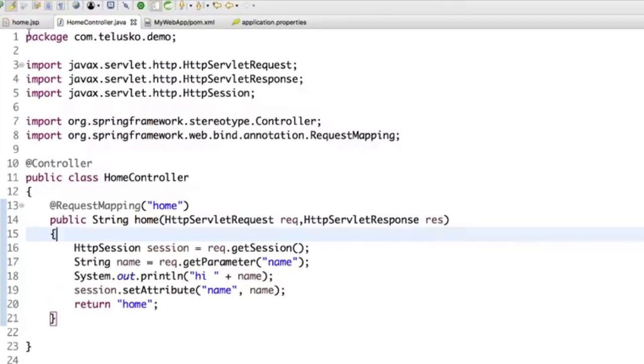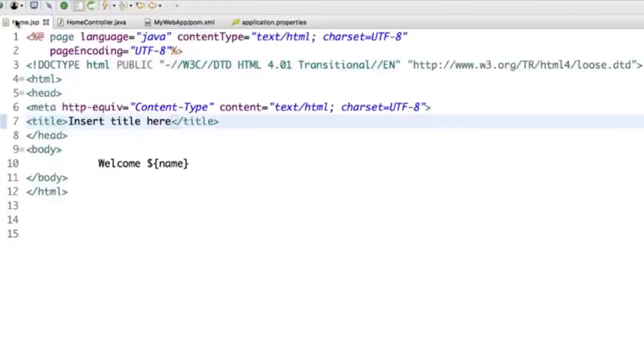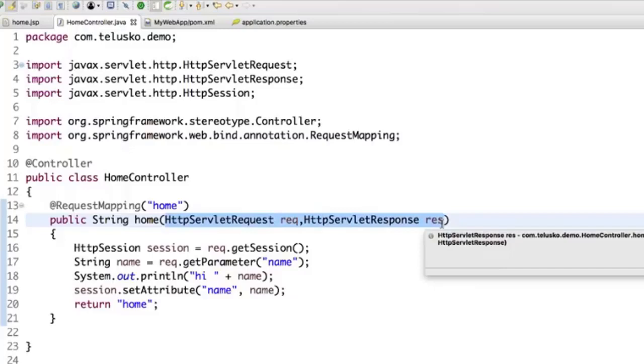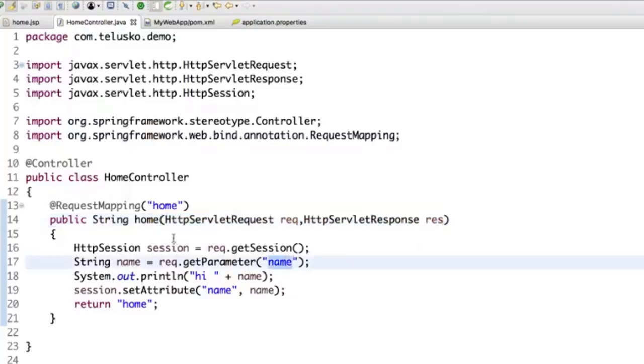Now, if you have seen this example till now, it's very simple, right? We are accepting a home request, and with home, a client might send a name. So in that case, I'm fetching the name of a client, and then I'm adding that to a session so that I can print that on home.jsp. Everything is simple. But now what I want to do is simplify this code, because this Spring MVC code is not that effective. Instead of this, I don't want to use HttpServletRequest and response. I want to accept these values directly. I want to accept this name directly. Can I just remove this and still it should work?